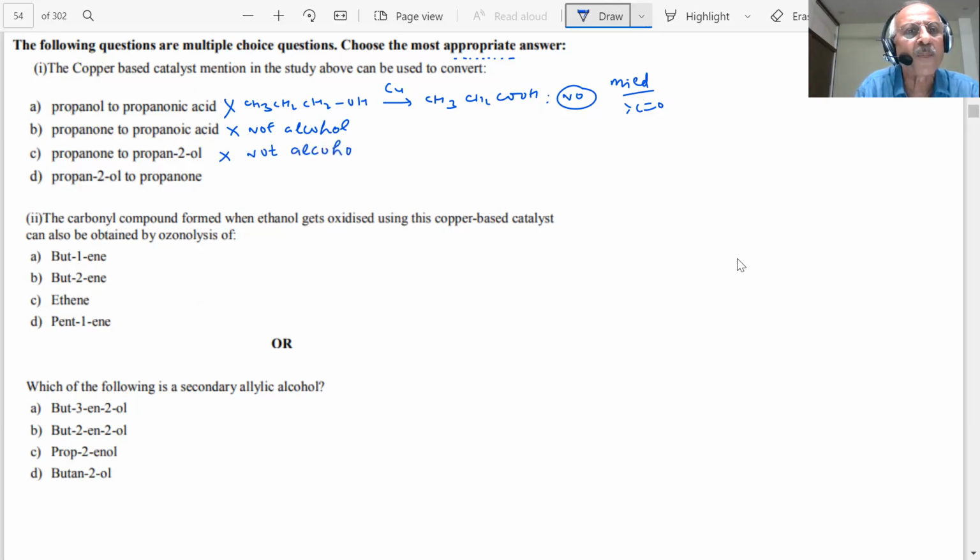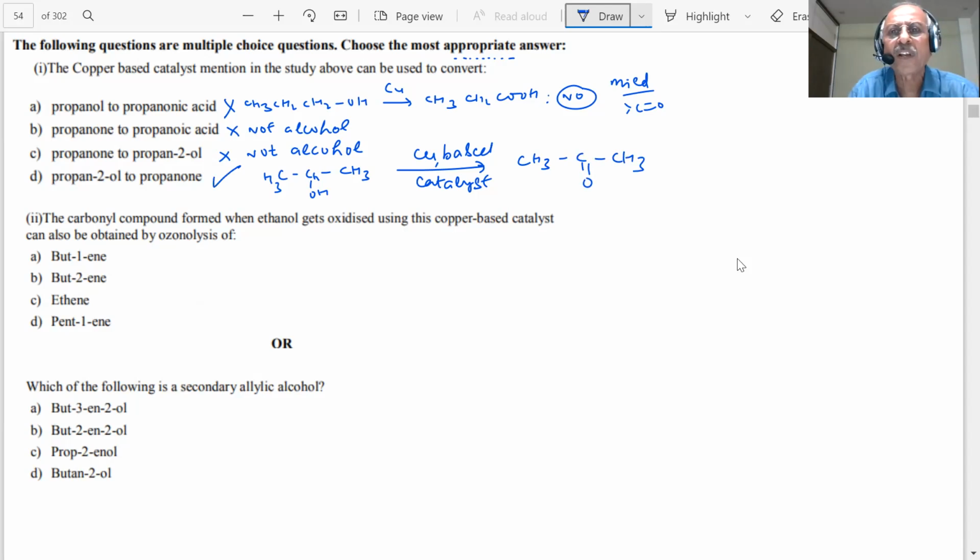And then what is this? Propanol to propanone. What is propan-2-ol? 1, 2, 3, and the second carbon has the OH. Propanol, and then propanone, and you are using the copper based catalyst given in the paragraph. What will it produce? Propanone. This is the correct answer. Answer D is the correct choice.